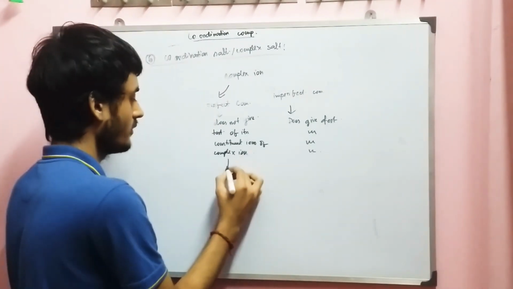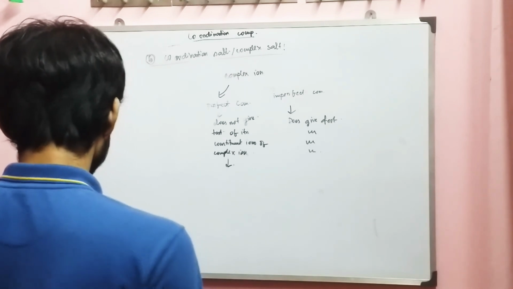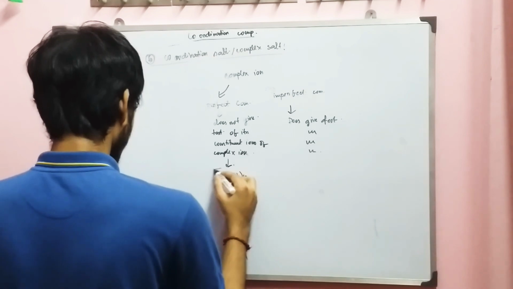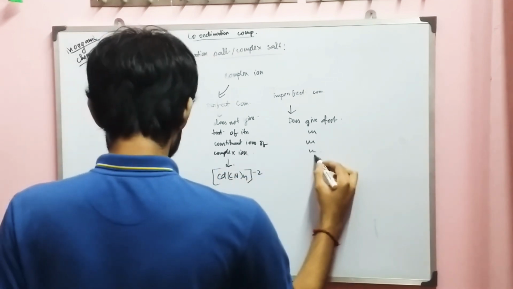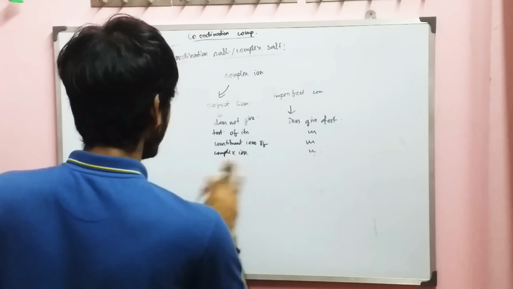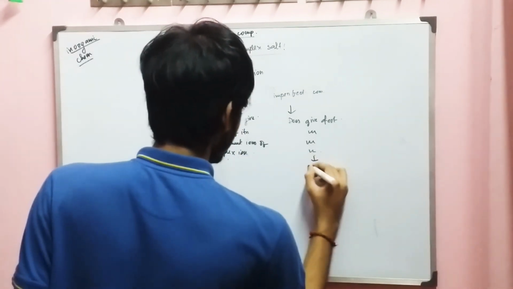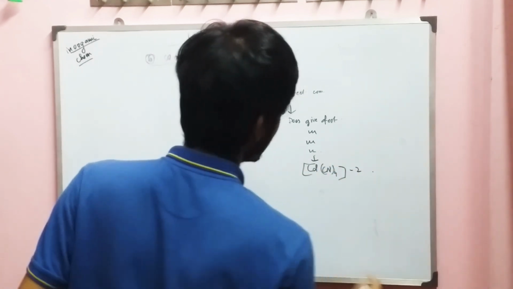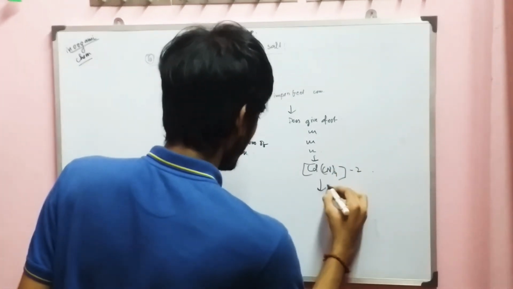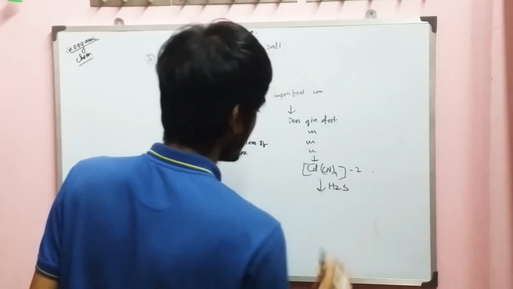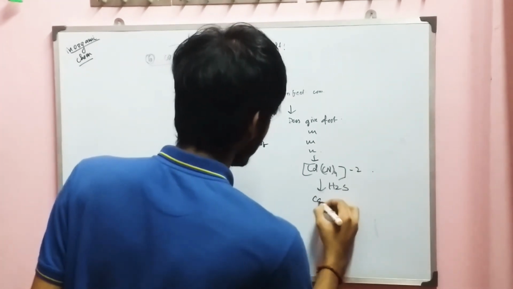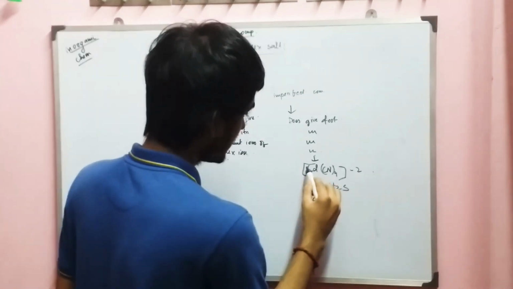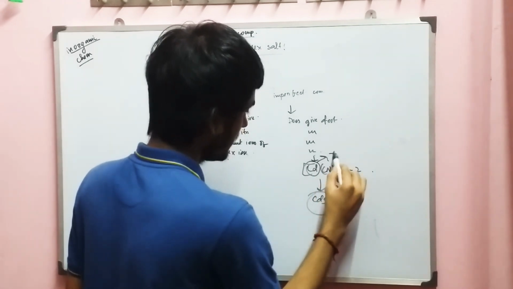Let me take an example, it will be very clear. The first example is [Cd(CN)4]2-. Sorry, I wrote it as perfect, it is imperfect. This complex [Cd(CN)4]2-, on reaction with H2S, forms a precipitate of CdS. That means it gives a test for Cd2+.